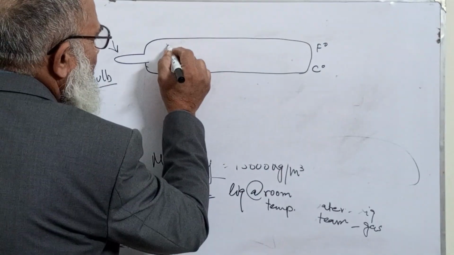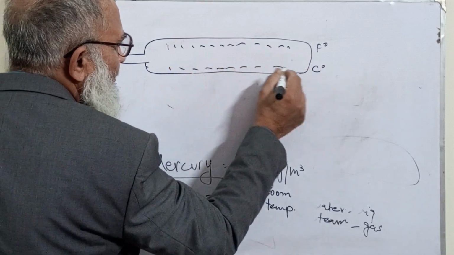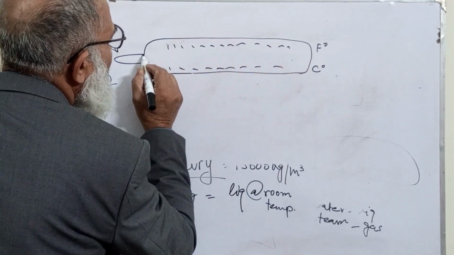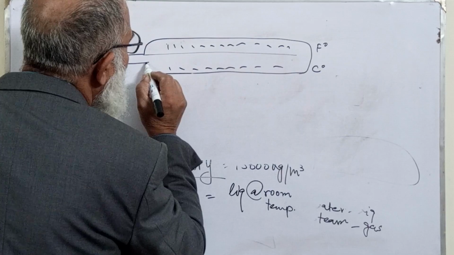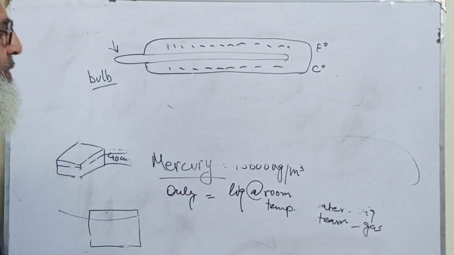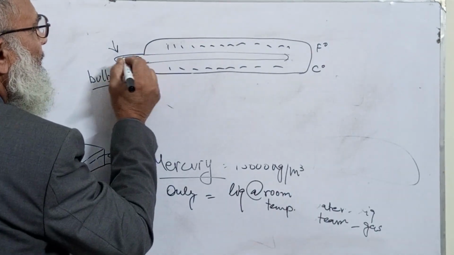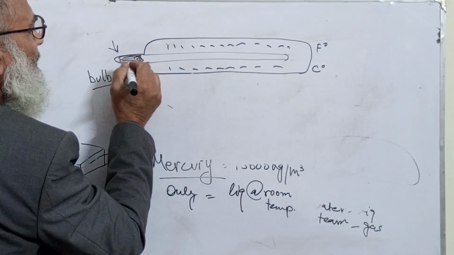There is also a capillary tube, and you see that it is filled with mercury.